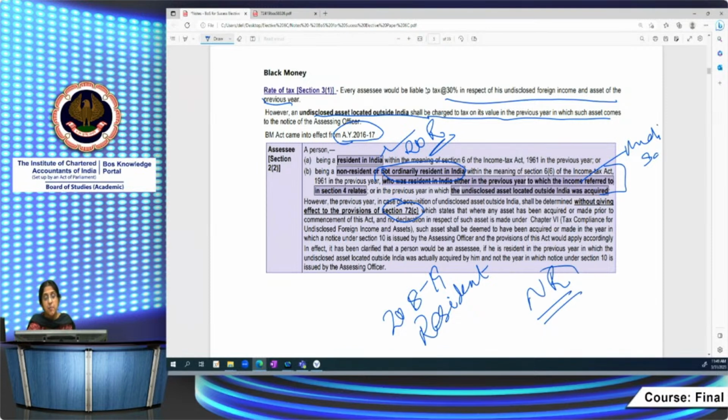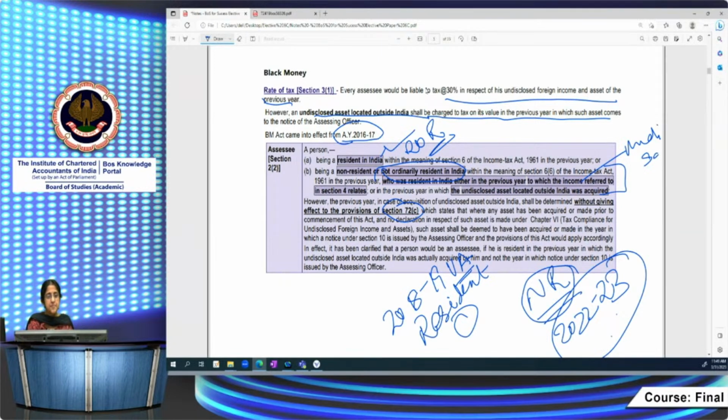However, when the assessing officer issues notice in 2022-23 for the asset acquired in 2018-19, it will be taxed as income of 2022-23 only, because there's a special provision for undisclosed foreign asset. It is not there for undisclosed foreign income. For foreign income, it will be the year in which the income was earned. I hope this is clear.